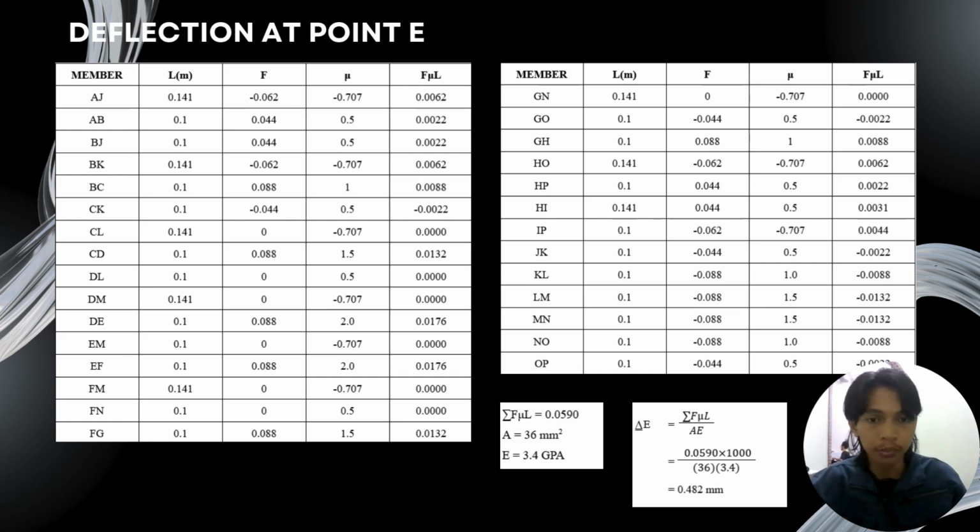So we sum all the F times L times u, which we will get 0.0590, and that value will be divided by A times E, and the deflection will be 0.482 millimeter.